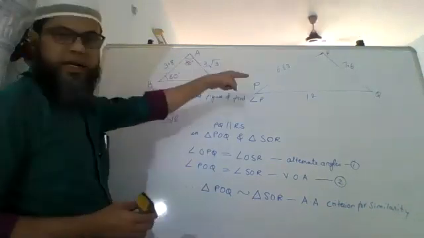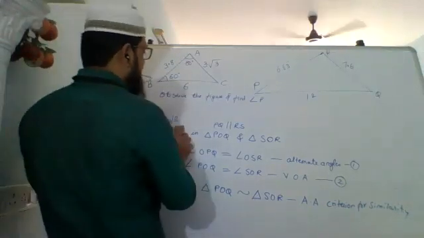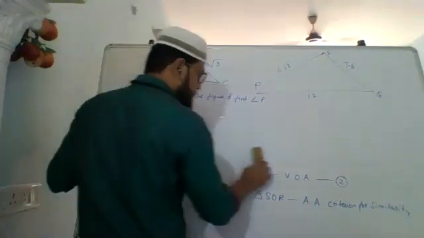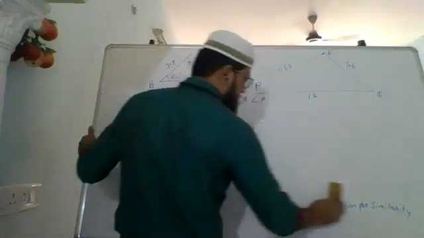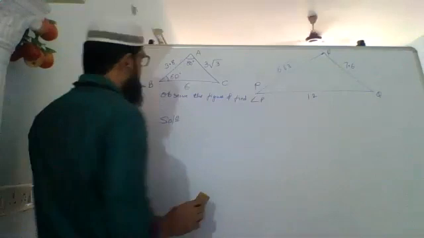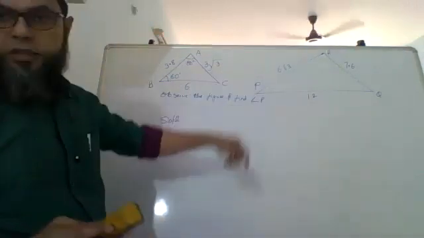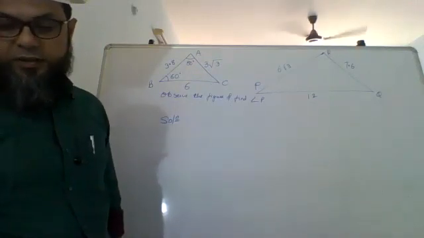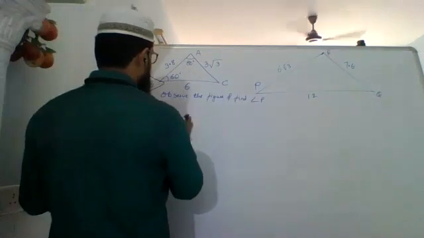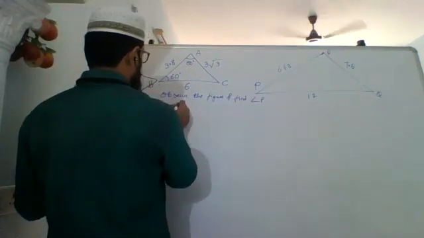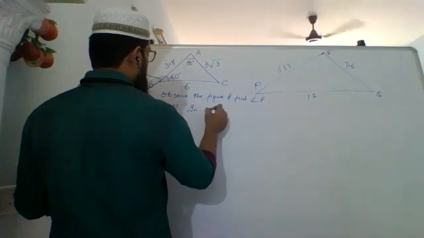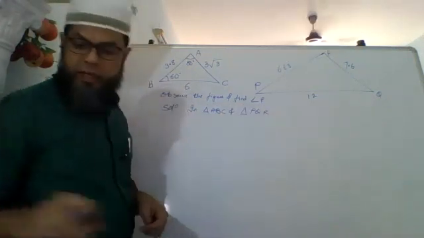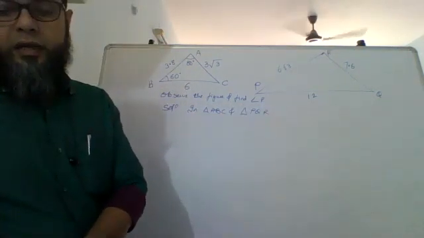Next one, copy this diagram and it says observe the figures and find angle P. Please draw the diagram, then we'll see how to solve this. Now here they have not shown you that this angle is equal to this, but they've given you sides. So we'll say in triangle ABC and triangle PQR.